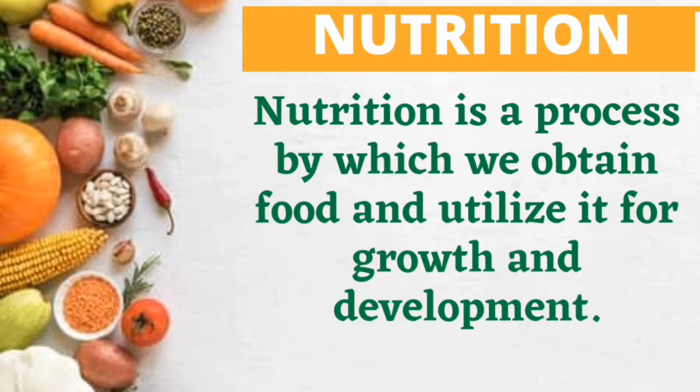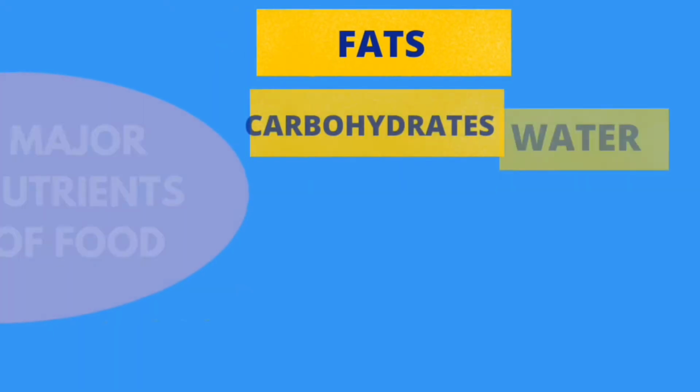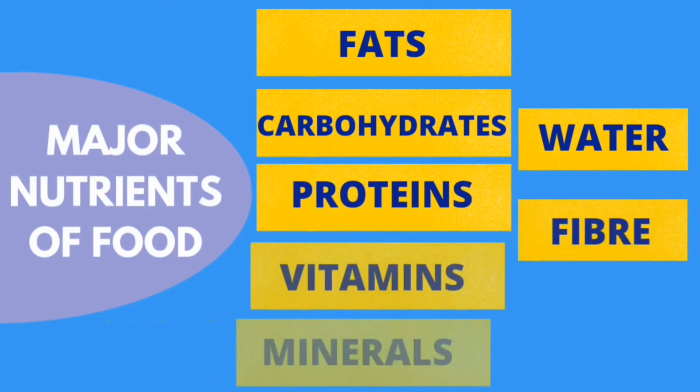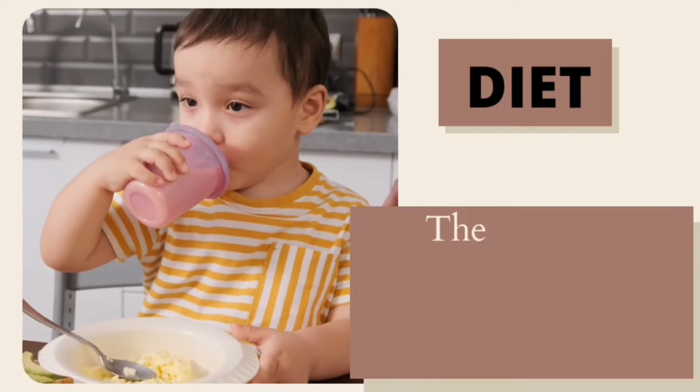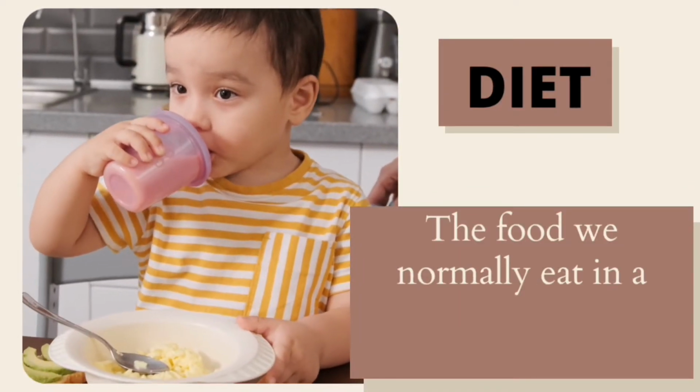nutrition. Our food mainly contains 5 main kinds of nutrients: fats, carbohydrates, proteins, vitamins, and minerals. Other than these 5, food also contains water and dietary fiber, also called roughage. The food we normally eat in a day is our diet.